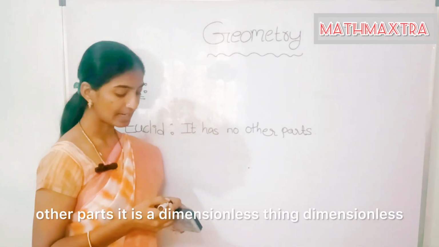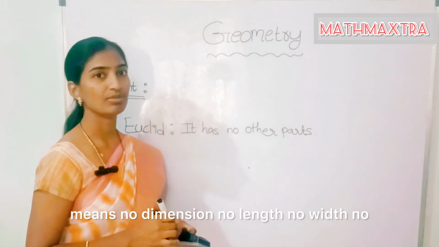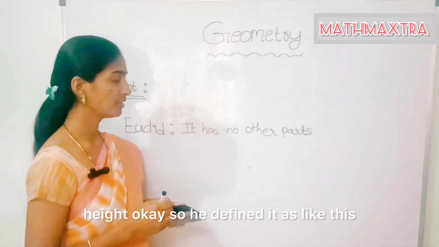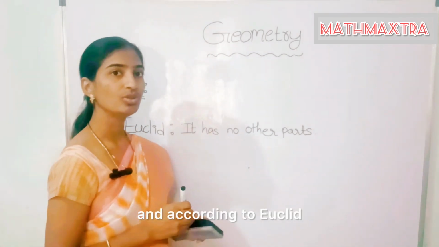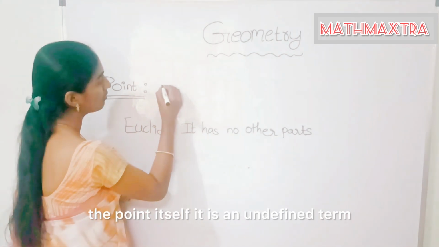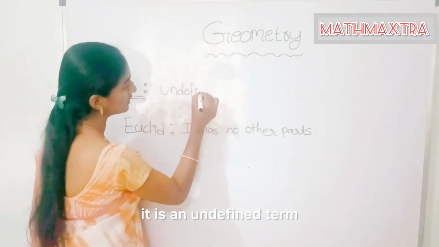It is a dimensionless thing. Dimensionless means no dimension: no length, no width, no height. So he defined it like this. And according to Euclid, the point itself is an undefined term.